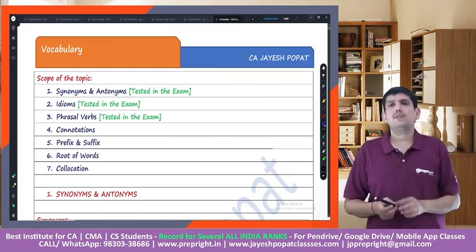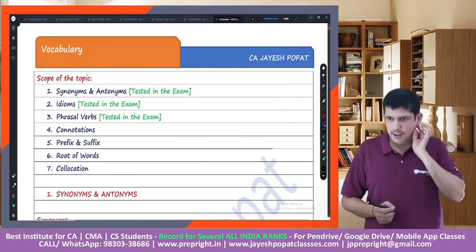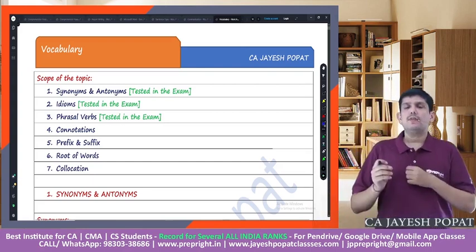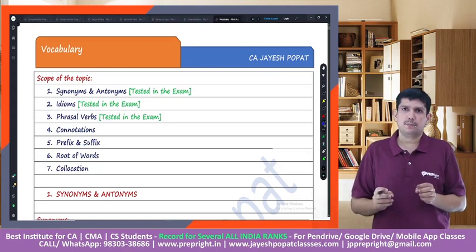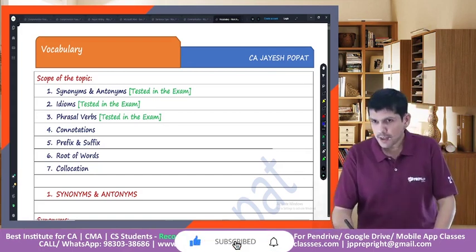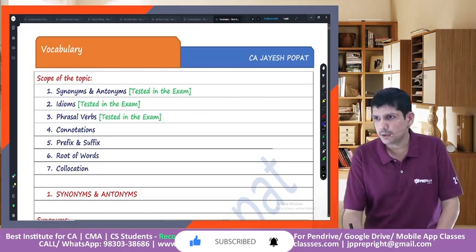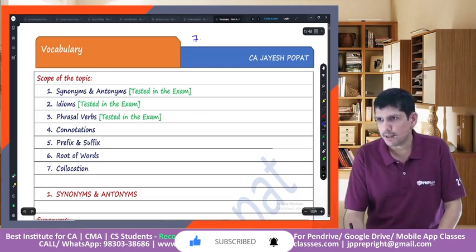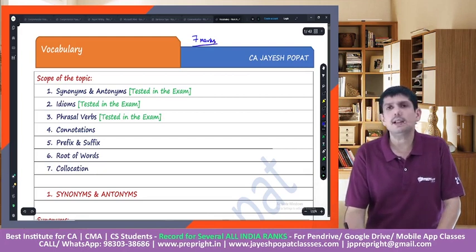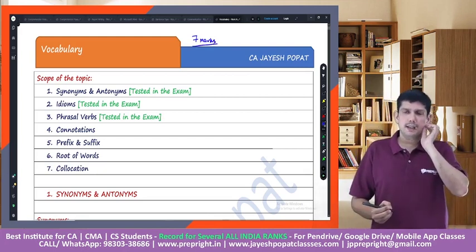Right guys, so we start on with today's topic, right? Today's topic is vocabulary. अभी देखो, if we talk from the exam perspective, अगर exam में इस topic के weightage की अगर मैं बात करूँ ना, तो this topic usually comes for 7 marks. Total 7 marks के लिए ये topic exam में आता है.